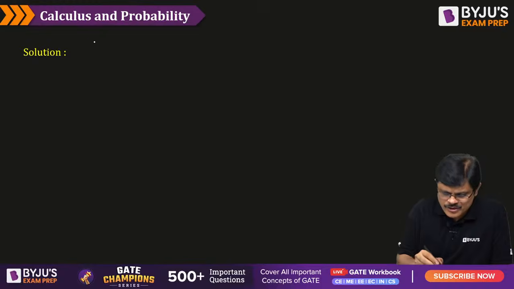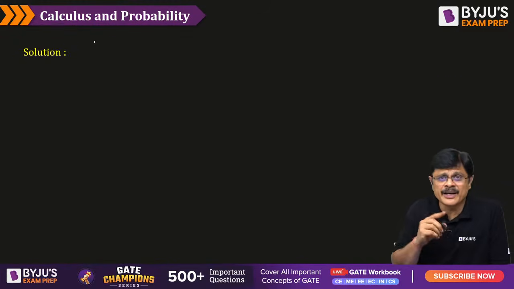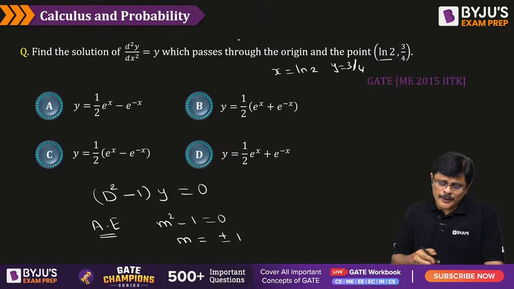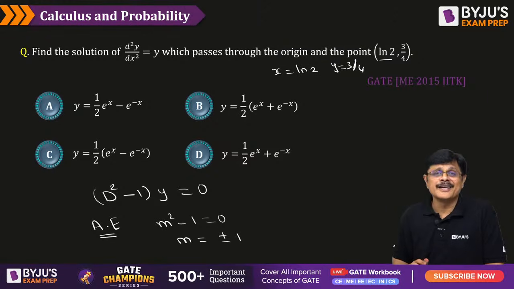Once you know the roots, because y and x are the dependent and independent variables, the value of y will be c1 e power x plus c2 e power minus x. And if you observe, all the options have e power x and e power minus x only. And here only one point is given.